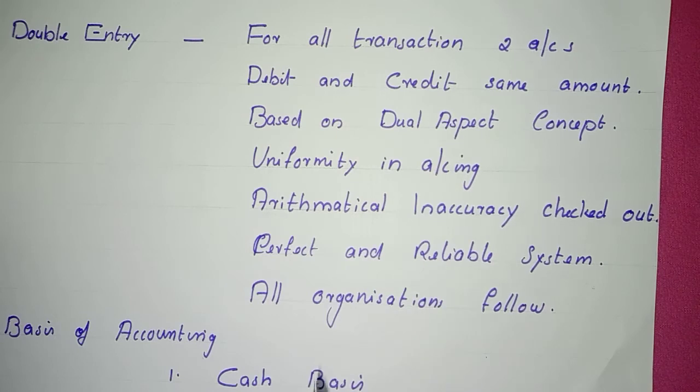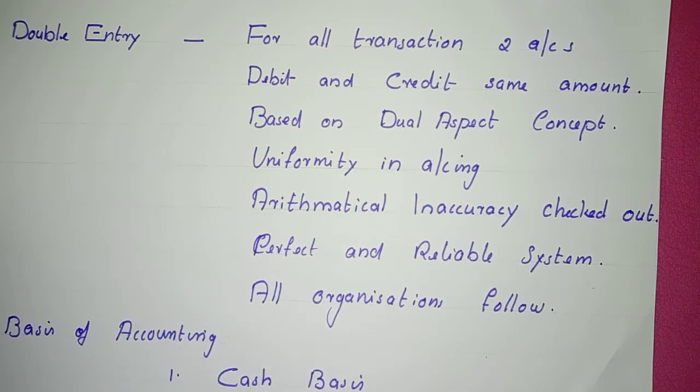At that time, we can find out the arithmetical inaccuracy. That means double entry system is a reliable system, and mostly all the organizations are following the double entry system of accounting. We are also going to learn more about the double entry method of accounting.